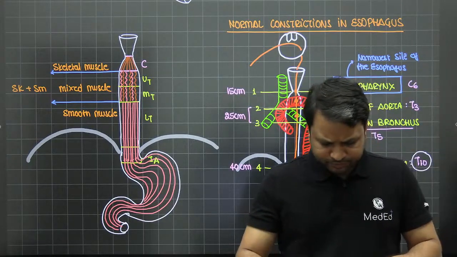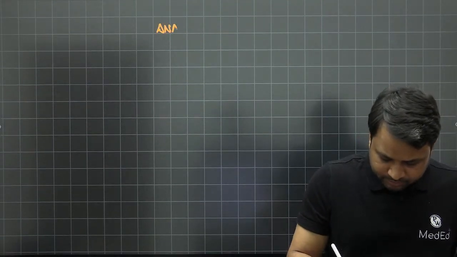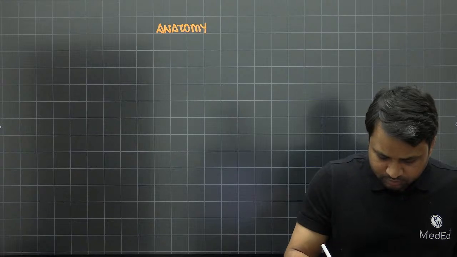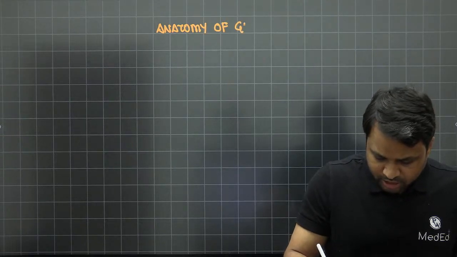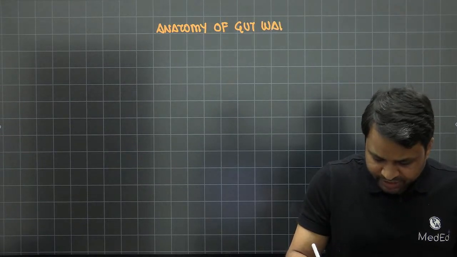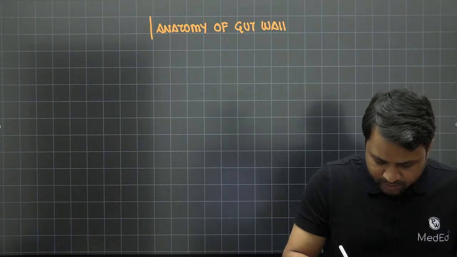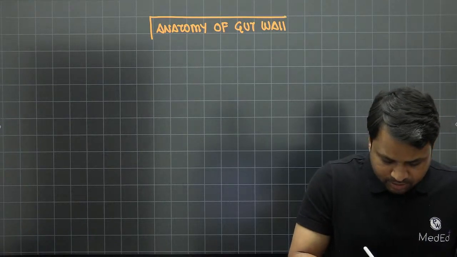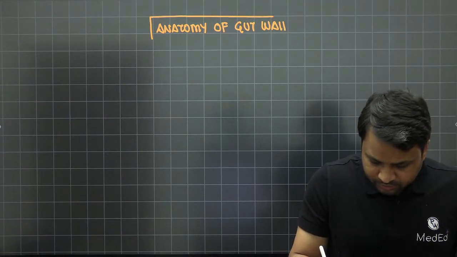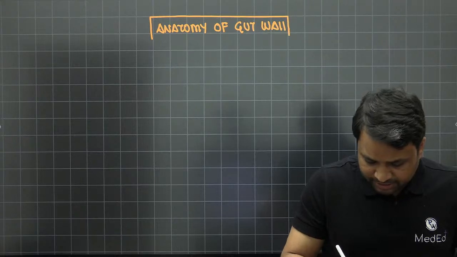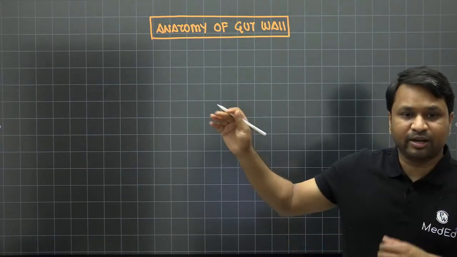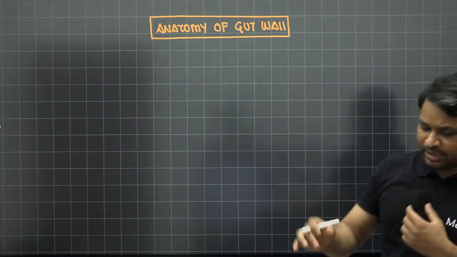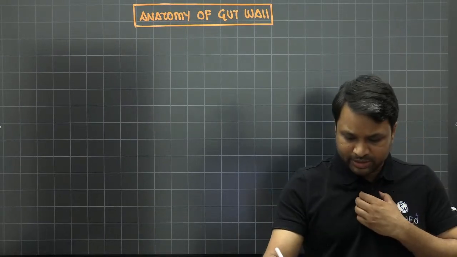Now, let's move to the esophageal, I would say gut wall anatomy, right? We'll talk about the anatomy of the gut wall. Very, very important. Every single concept that we will build, which is going to be relevant physiologically later on, is going to be derived from this component, right? So this is going to be the anatomy of the gut wall. So we'll see what you have.